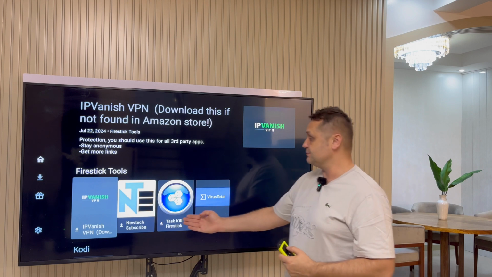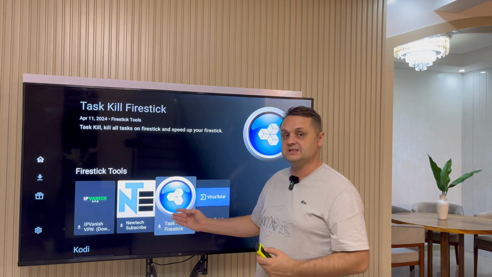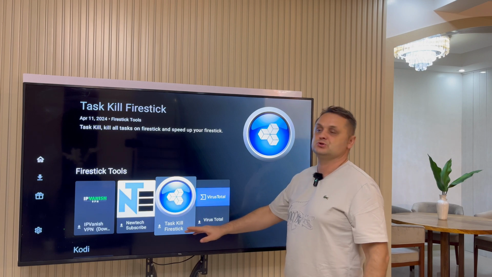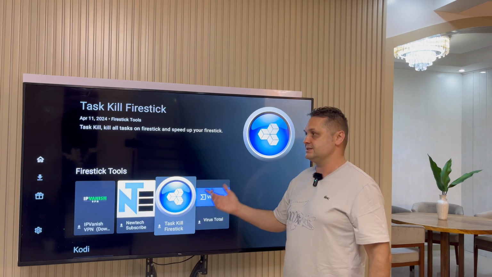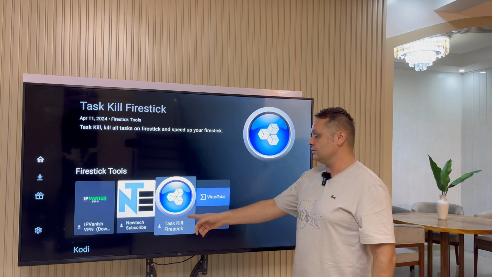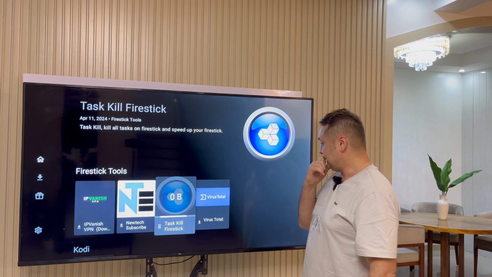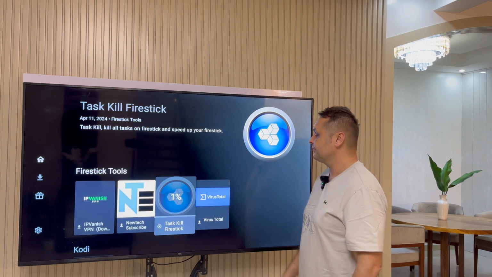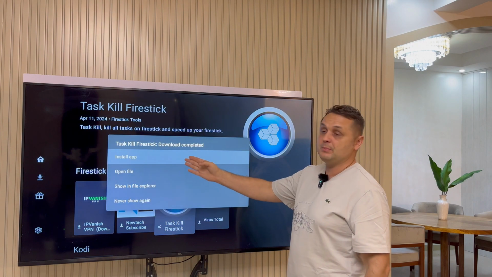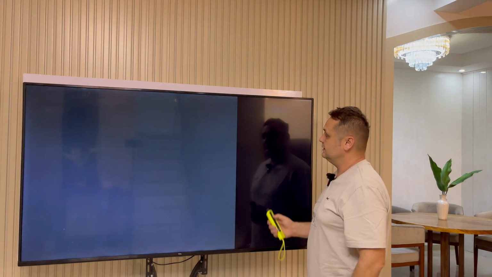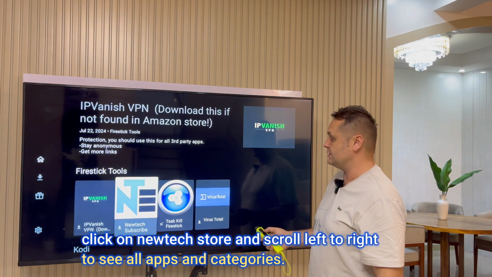So you would just simply scroll to the application. The process would be the same. For presentation purposes on YouTube, I'm going to be installing these two just to show you how to install apps in this Unlinked application, okay? So you select your app, you click on it, you say download, and it would come up like this. And once it downloads, it will pop up with this. You just press install app, then press the install button, and the application would install.